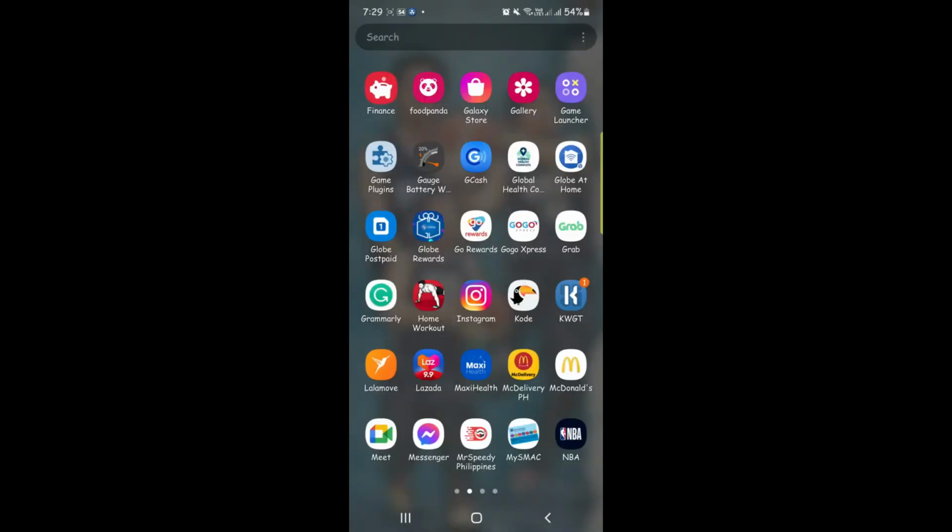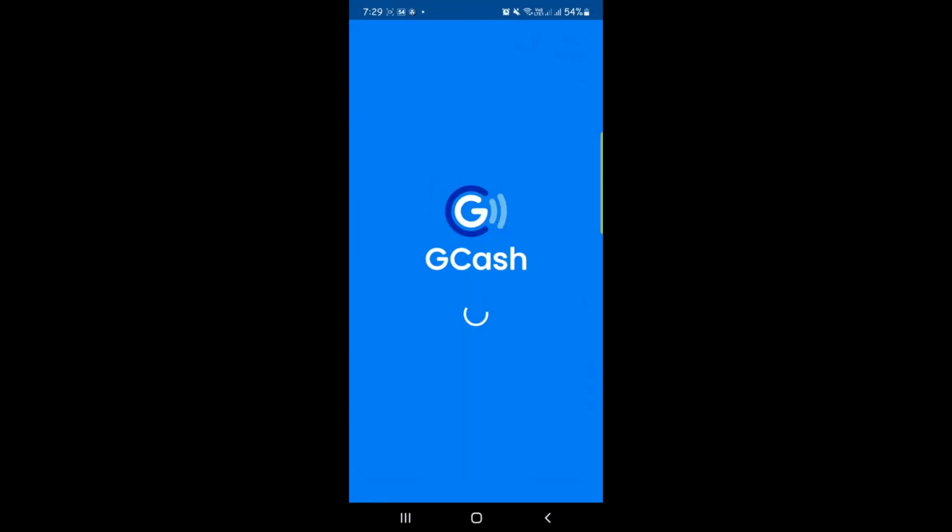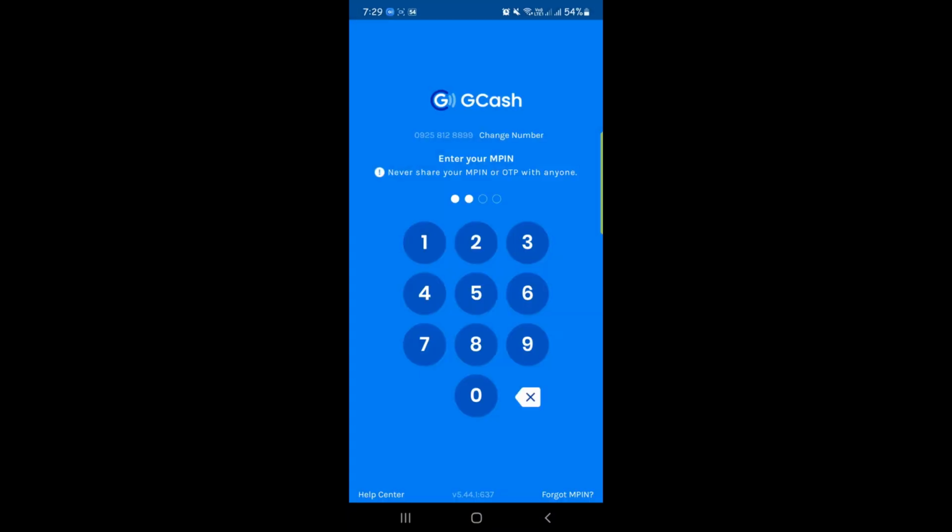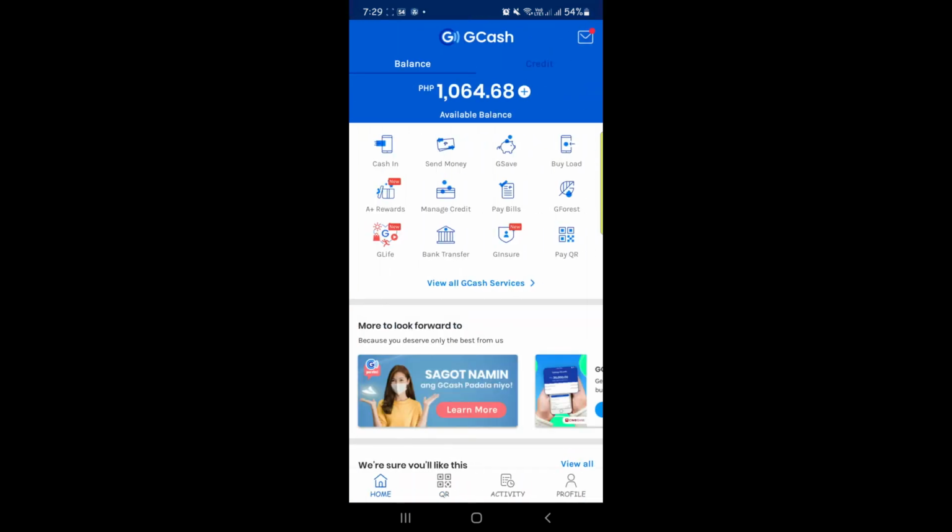So first, GCash to GCash. Here is a simple step on how you can transfer money from your GCash account to another GCash account. So first, you have to log in, enter your MPIN or PIN code or passcode. And then from here, it will give you options to cash in, send money, GSave, buy load, bank transfer, G-insure. You just have to select what specific transaction you are going to do.